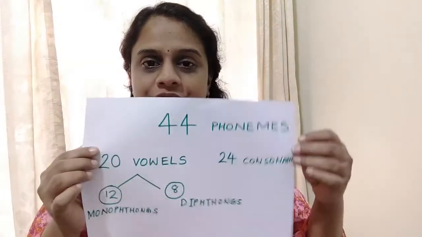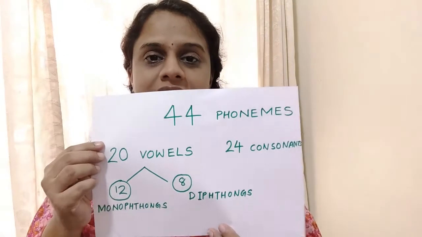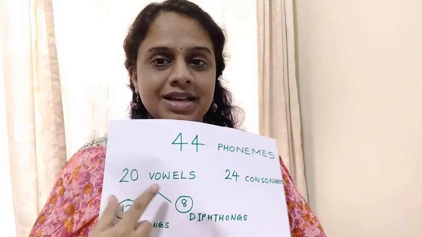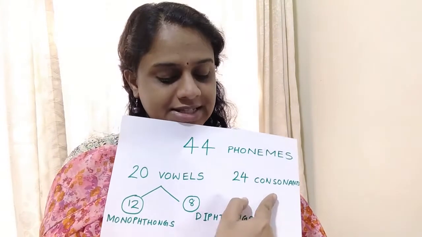So I can make a recap. In English, altogether there are 44 speech sounds and we can broadly classify them into two categories, namely 20 vowels and 24 consonants.